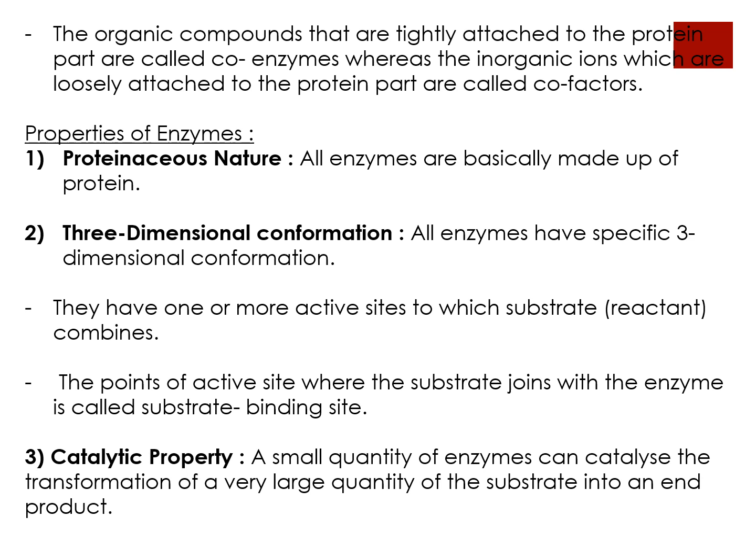Catalytic property: a small quantity of enzyme can catalyze the transformation of a very large quantity of the substrate into an end product. So enzymes are required in very minute amounts to catalyze any given reaction.